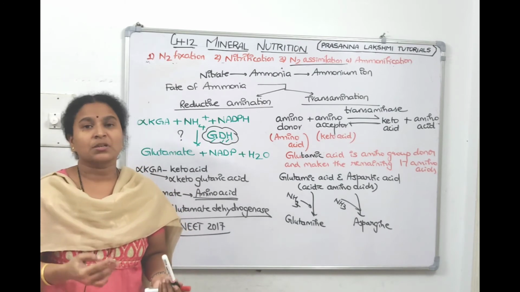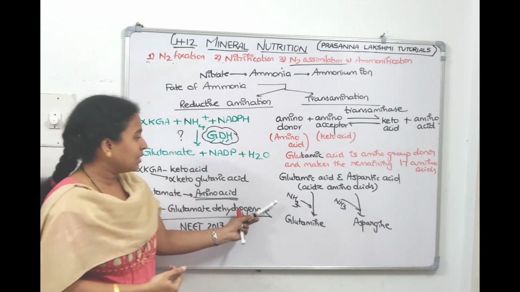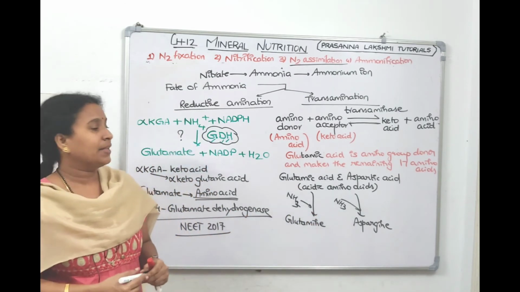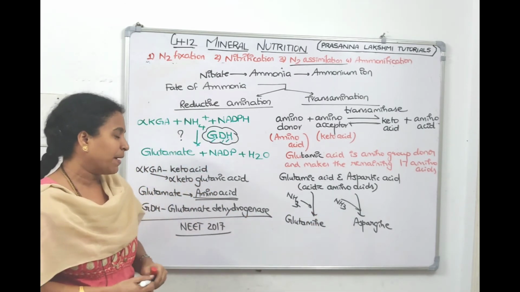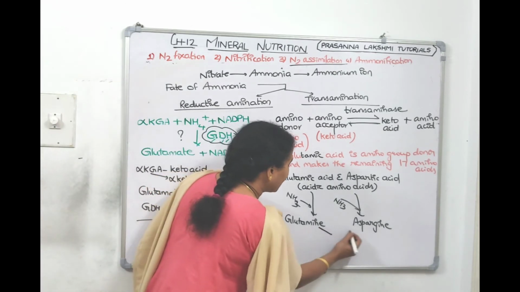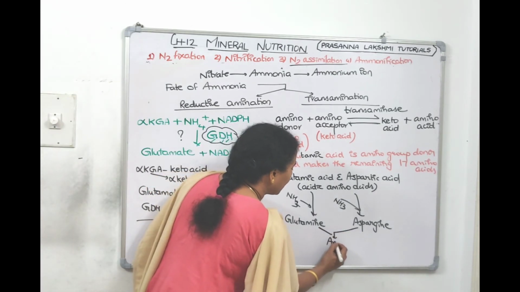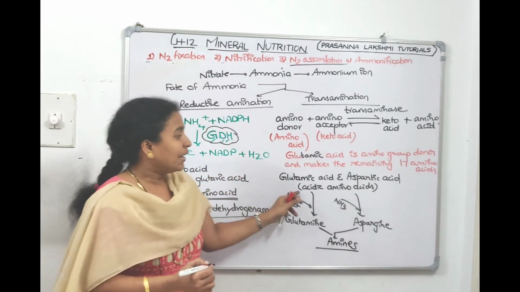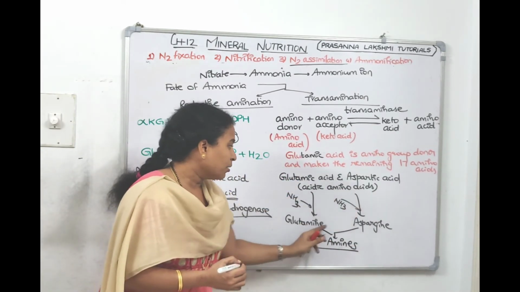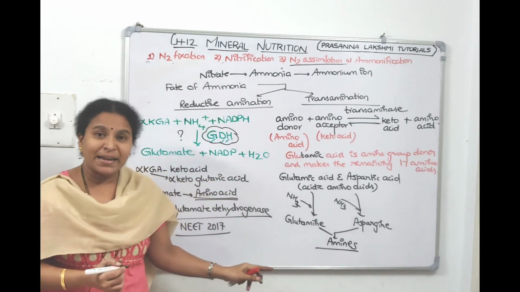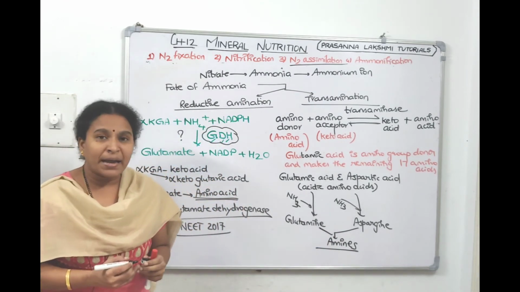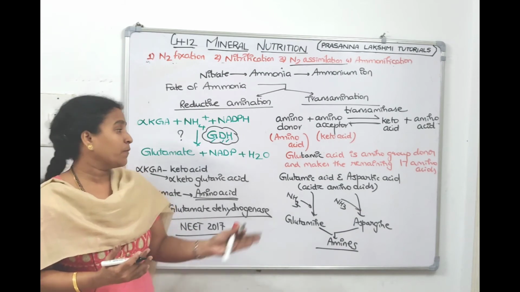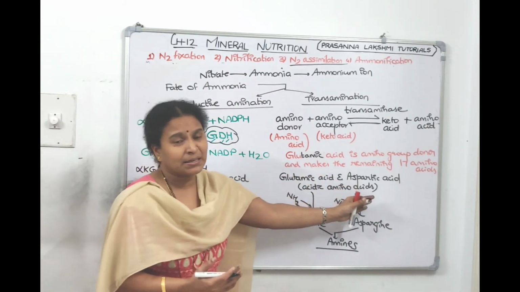the amino groups, they got converted into amides. They are called glutamine and asparagine. Glutamine and asparagine are called amides, and these amides have more amino groups compared to glutamic acid and aspartic acid.